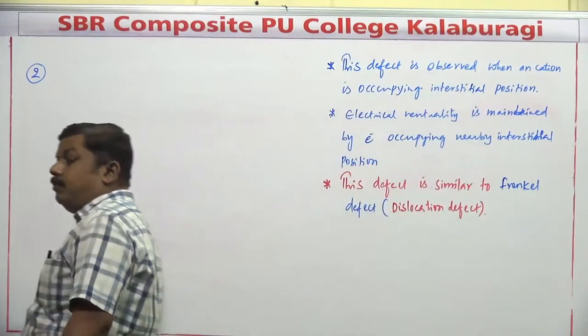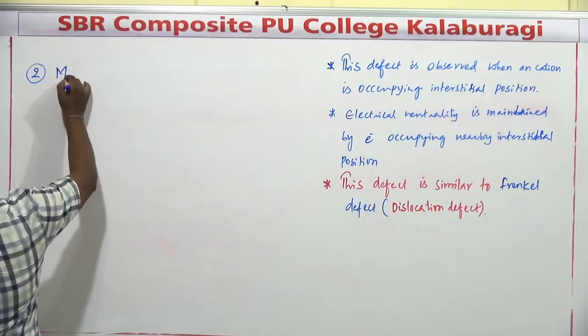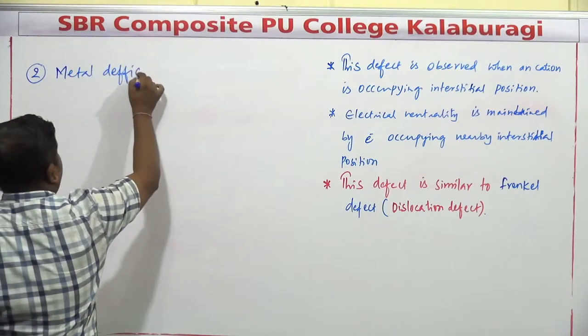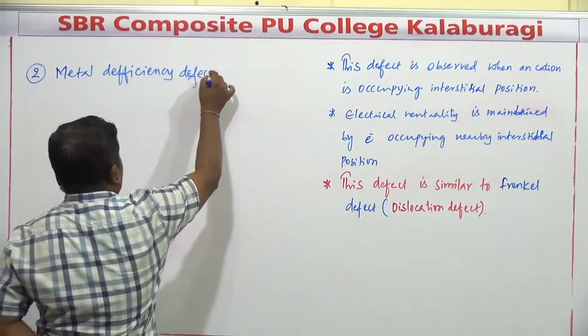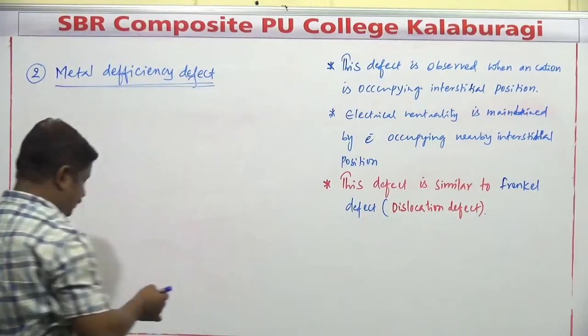First, we have discussed metal excess defect. The second type of defect is called metal deficiency defect.